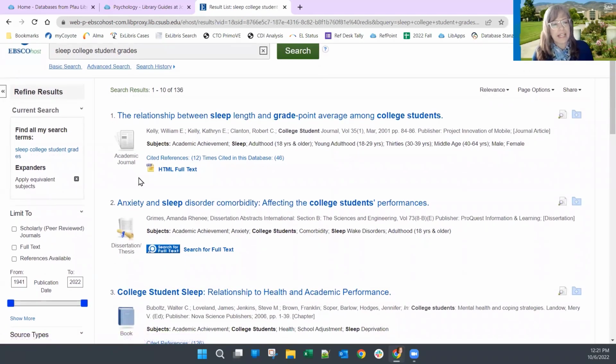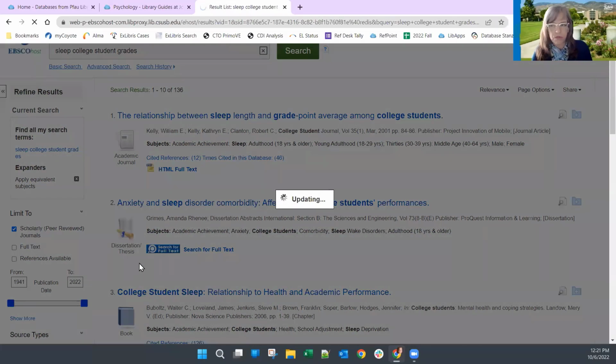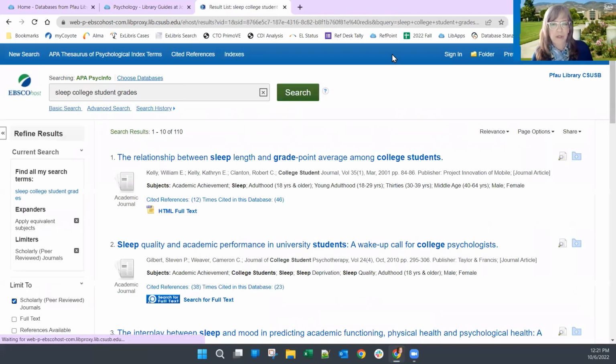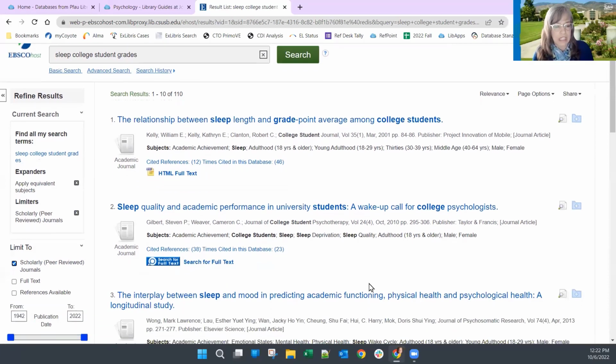But again, I'm getting some different kinds of material. This one is from an academic journal, but that's a thesis and that's a book. So once again, I'm going to put this limiter on for the scholarly and peer-reviewed journals. And okay, so that took out some of that other material that I didn't want to see.